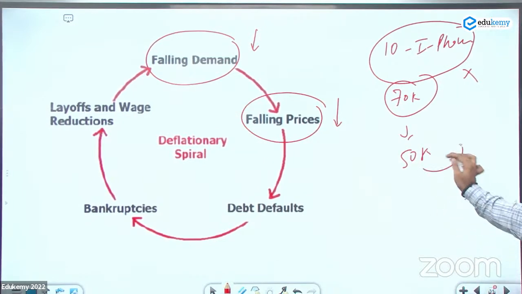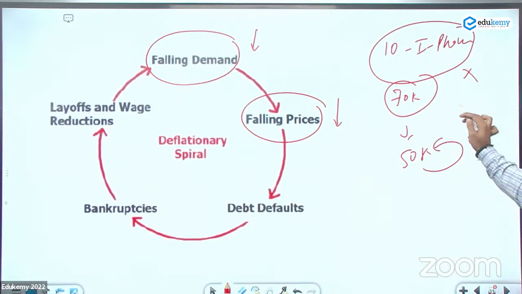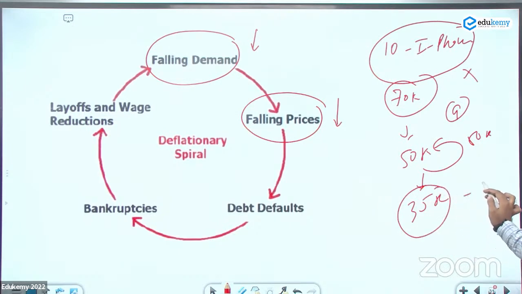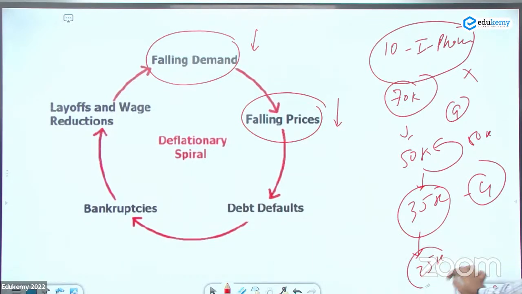They will get one buyer at 50,000, but the 9 pieces अभी भी कोई खरीद नहीं रहा, so they will decrease the price to 35,000. Now they will find 4 extra buyers. To sell the next units, they will make the price 25,000 and all the pieces will be sold. And this is the effect of deflation, decrease in the prices.